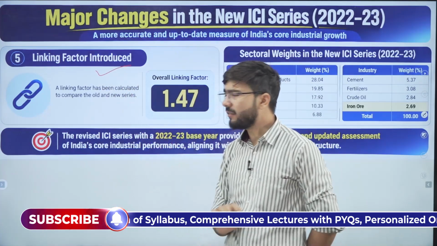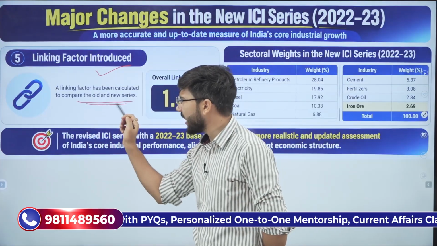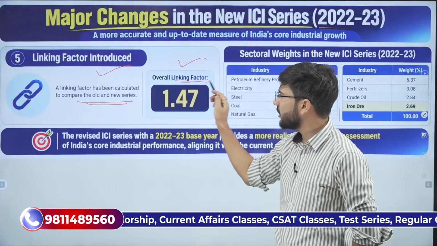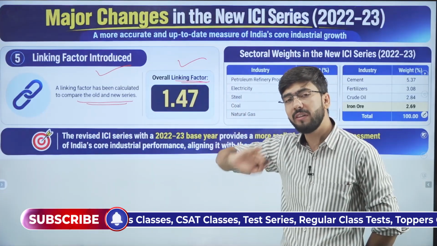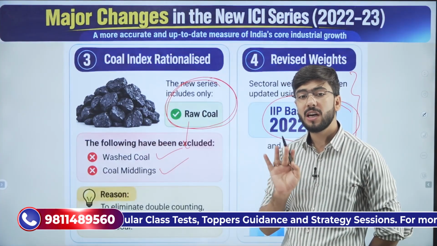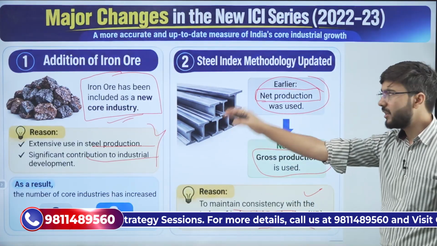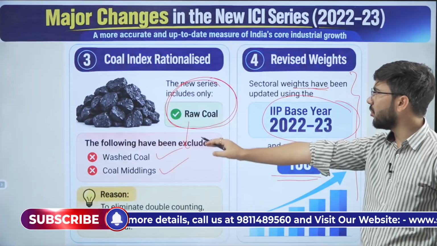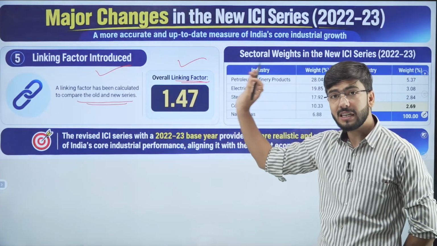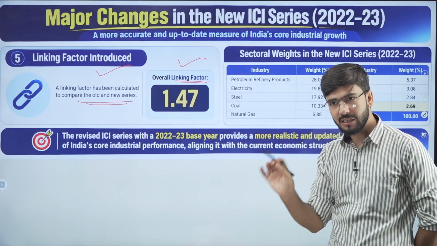One more thing, linking factors have been introduced. Means a linking factor has been calculated to compare the old and the new series. The overall linking factor assigned to the total weightage of 100 is 1.47. These are the 5 points which I want all of you to remember. One, the iron ore; second, the steel industry; third, the coal; fourth, weightage; and fifth, the linking factor. Clear? These are the major changes. These 5 points must be mentioned in your answer once you answer this question.